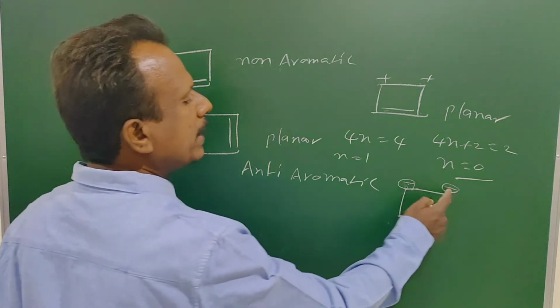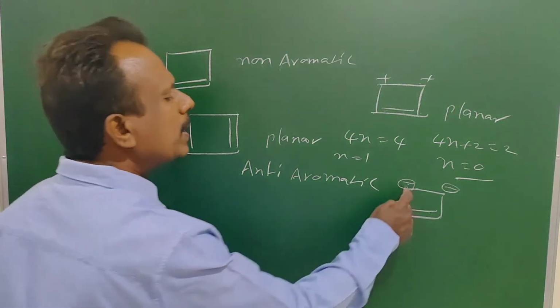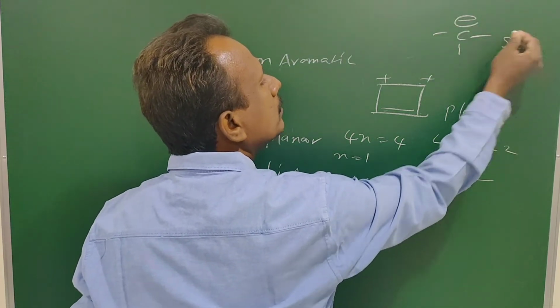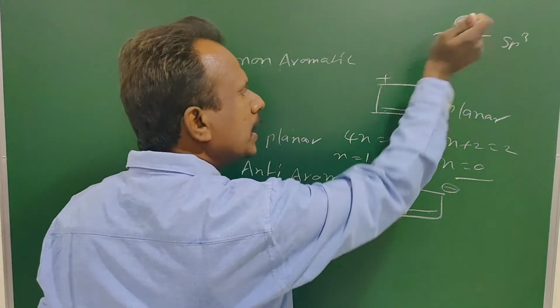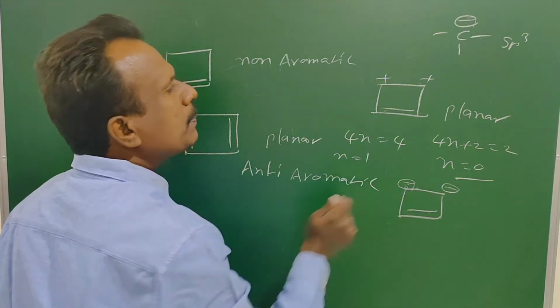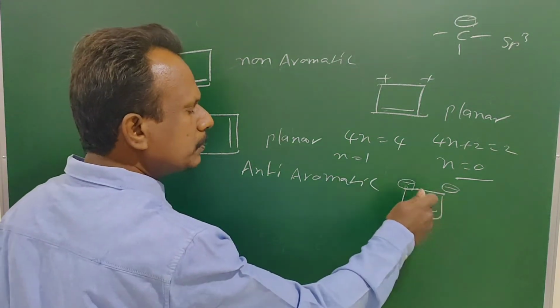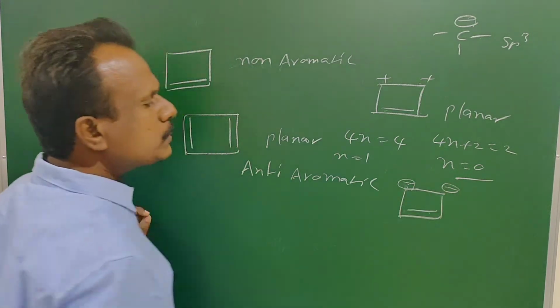So these two negative charges are in delocalization, so they are not counted on the carbon. Generally C minus means sp3 hybridization, but here the lone pair is not counted to the carbon because it is delocalized. So these two carbons are also sp2.